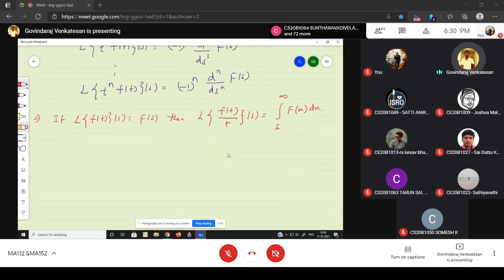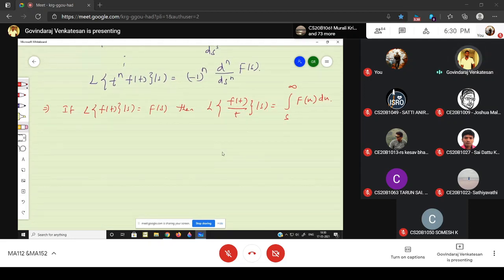As of now, we know the Laplace of t times f(t). We know the Laplace of f dash. We know the Laplace of integration. We know the Laplace of e^(-at) times f(t), right? This is the different one: what is the Laplace of f(t) divided by t? The proof is very simple.